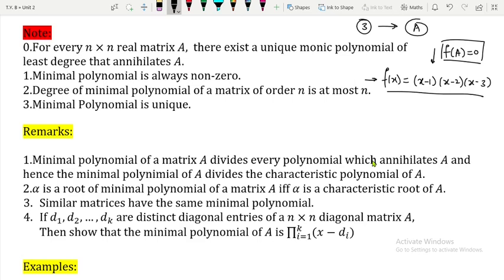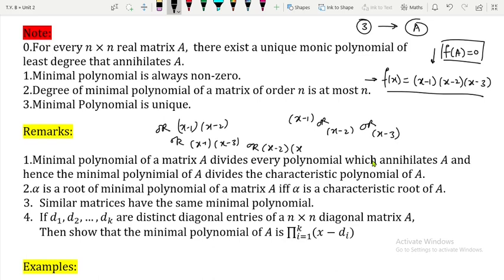So what are the possibilities for the minimal polynomial? It can be x minus 1, or x minus 2, or x minus 3, or x minus 1 multiplied by x minus 2, or x minus 1 multiplied by x minus 3, or x minus 2 multiplied by x minus 3, or the last one, the characteristic polynomial itself. So these are the possibilities: 1, 2, 3, 4, 5, 6, 7. Still a lengthy job.